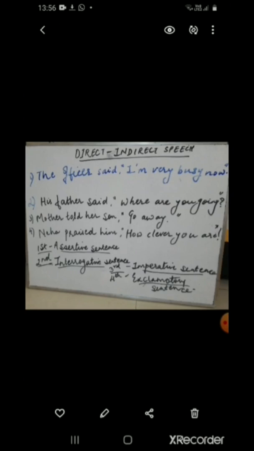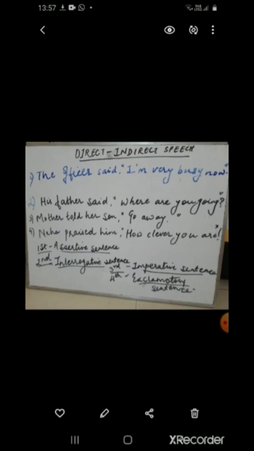Now have a look at the sentences written on the board. The first sentence is, the officer said, "I am very busy now." Second sentence, his father said, "Where are you going?" Third sentence, mother told her son, "Go away." Fourth sentence, Neha praised him, "How clever you are!"